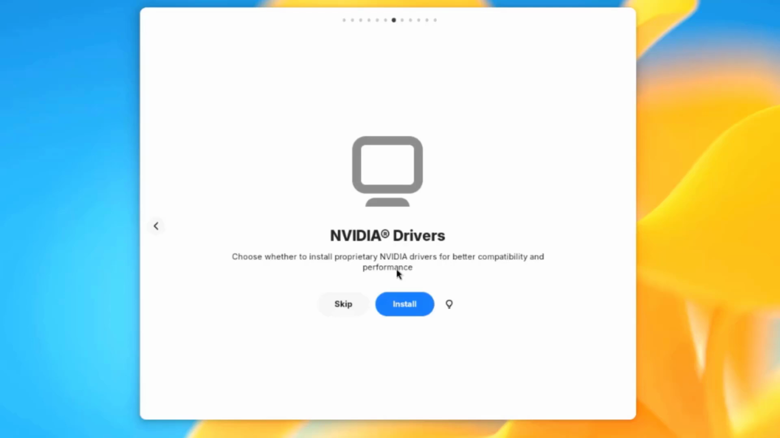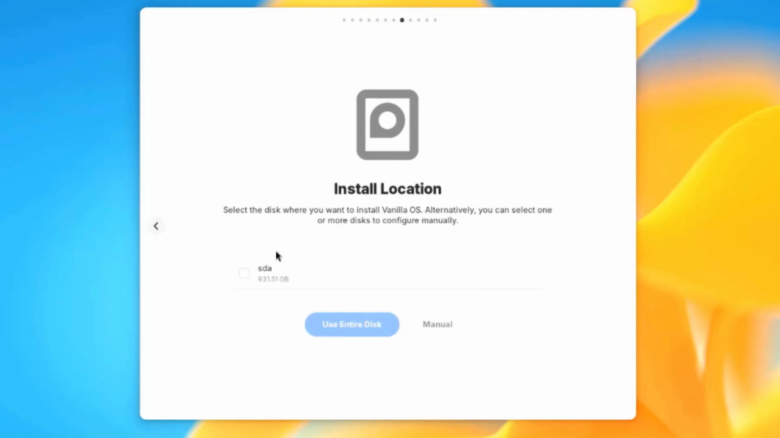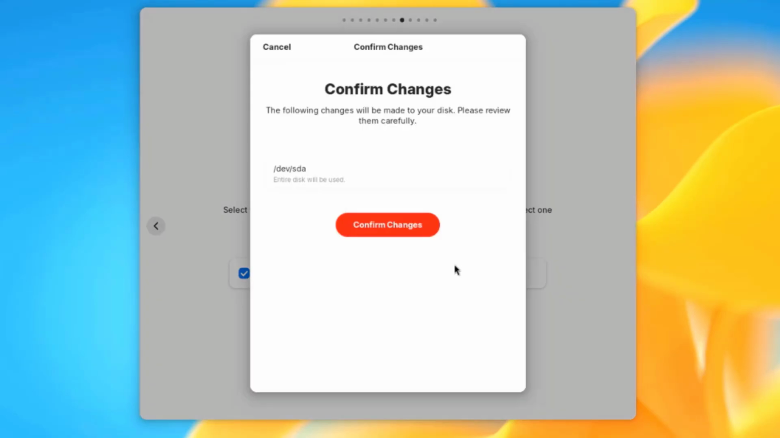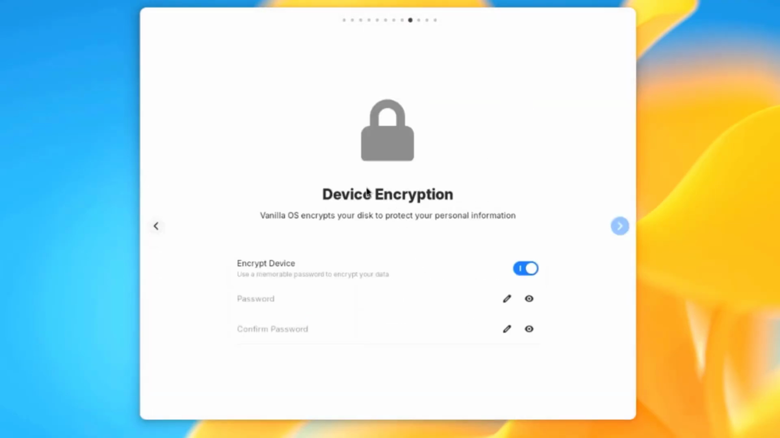So in this desktop computer, I have an NVIDIA GPU card. I'll click install. This is the install location. I only have one hard drive. I'll use entire disk. I'll click confirm changes. So this is device encryption. If you want device encryption, you can leave it on and you can type in a password. I'm going to turn this off.